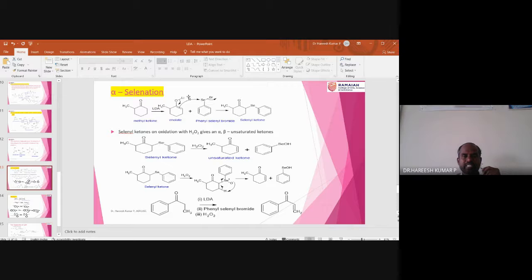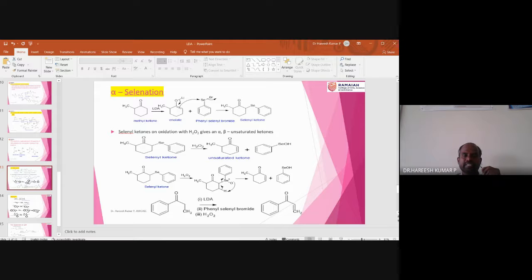Based on this, you can write the mechanism for the conversion of this ethyl phenyl ketone to an alpha beta unsaturated ketone. These are the reagents. LDA captures a proton, and then that is treated with phenylselenyl bromide. That means it leads to the formation of selenyl ketone. That selenyl ketone, when treated with hydrogen peroxide, gives you the alpha beta unsaturated ketone.